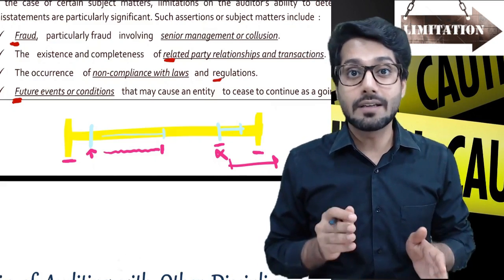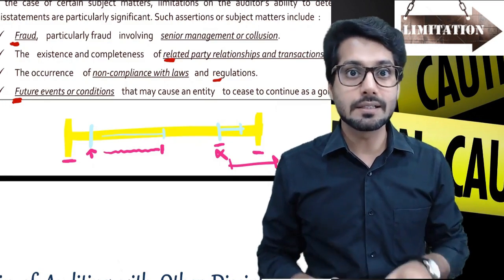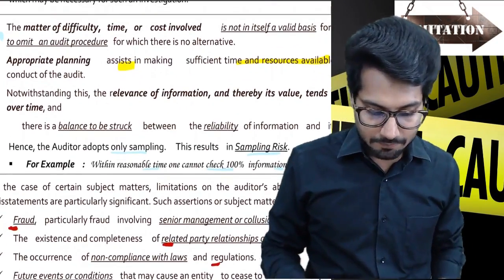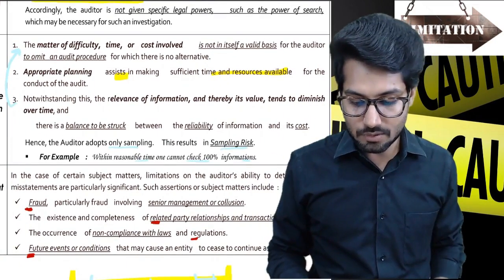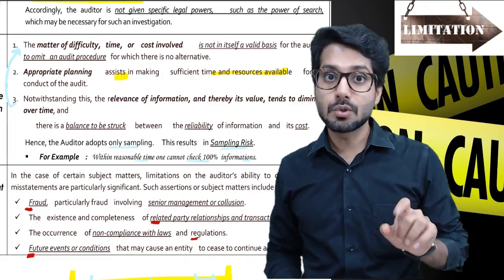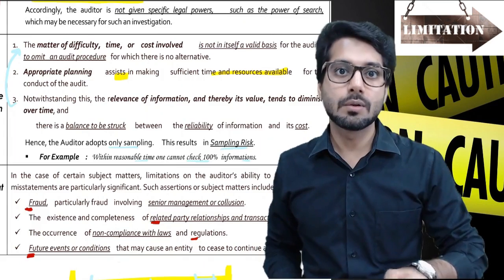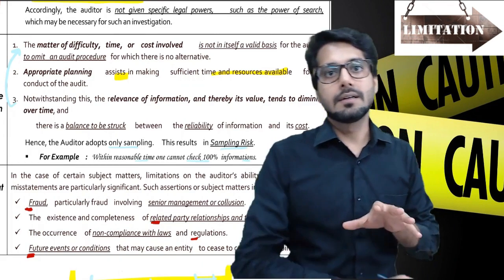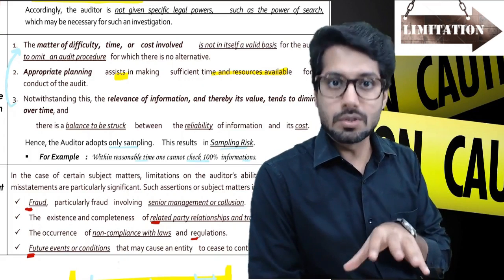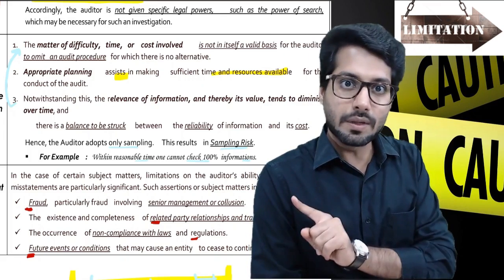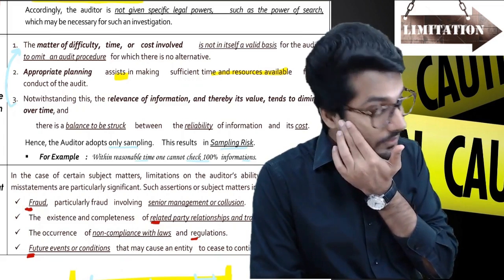So we should decide very carefully which areas we need to check in time, what information we need in time. Basically it says planning will always help us. Appropriate planning assists in making sufficient time and resources available for the conduct of audit. So you should always plan in time. Appropriate planning will help you get all the resources and also reduce the cost. Now, cost means that since you have to apply your articles and CAs, their time is the cost that you have to bear. Now, the time to finish is one thing. Time that is devoted by the personnel is the cost that you have to bear.